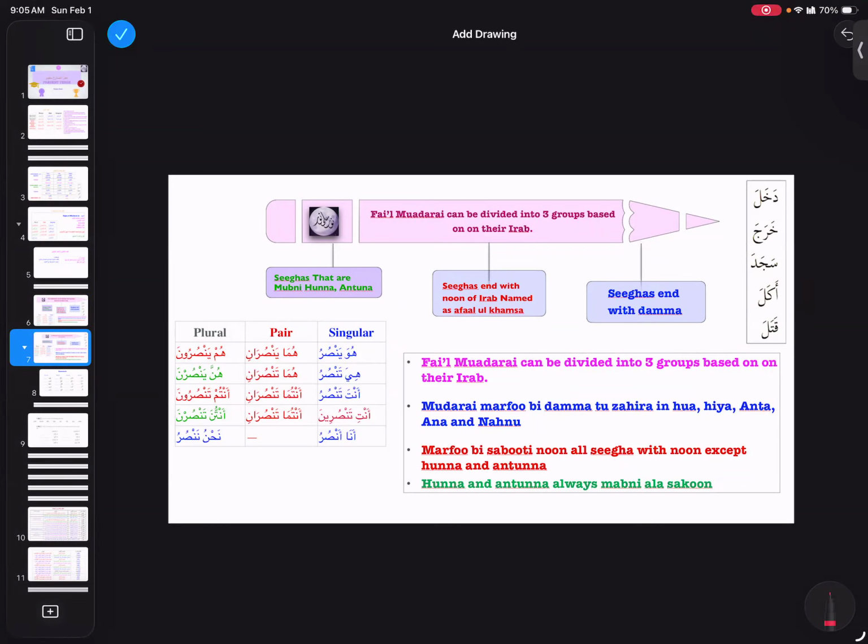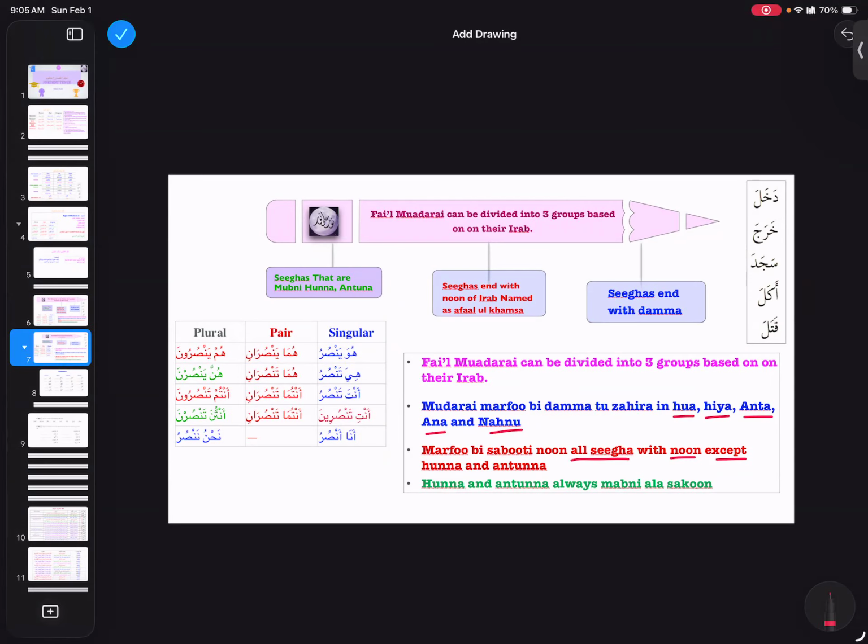Mudari marfu by dhammatu zahira in huwa, hiya, anta, ana, nahnu. We need to memorize that. Marfu bisabuti noon in all sigas with noon except hunna and antunna. We need to memorize that. Hunna and antunna are always mabni ala sukoon.